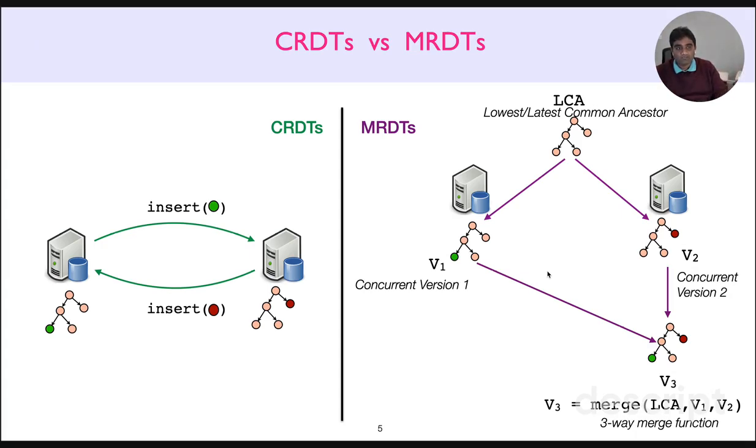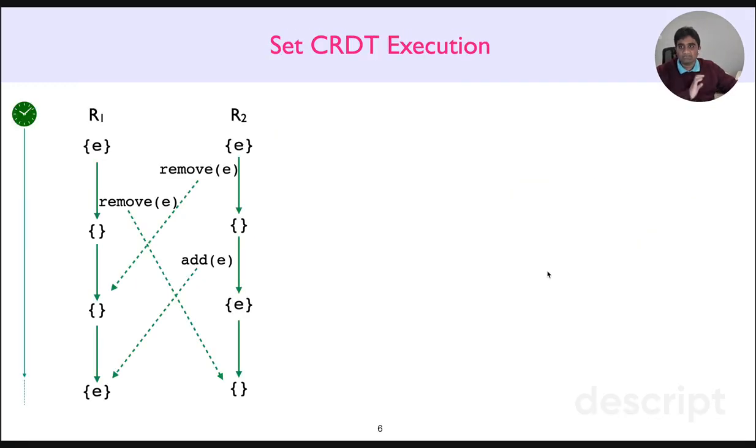So MRDTs and CRDTs are broadly two approaches to replicate data types. And as evident from the slide, they are both theoretically simple, but their theoretical simplicity belies the complexity of adopting them in practice to engineer convergent replicated data types. So what do I mean by that? Let's take a look at an example, right?